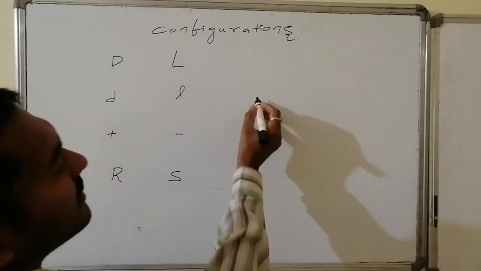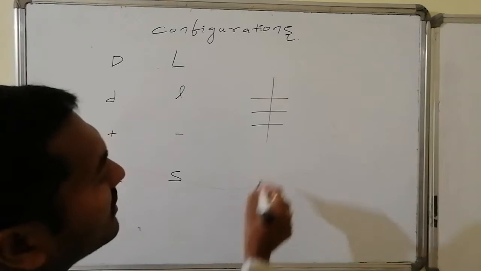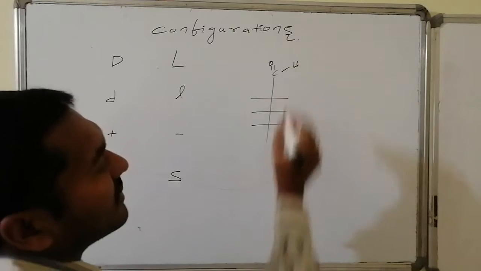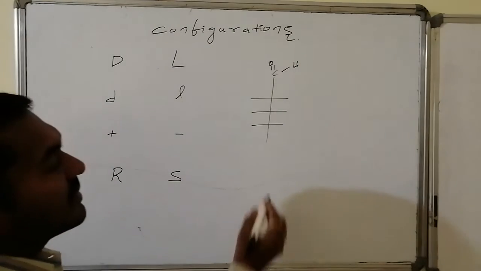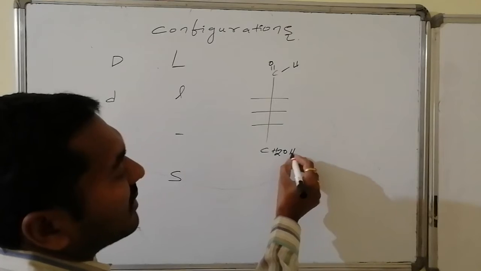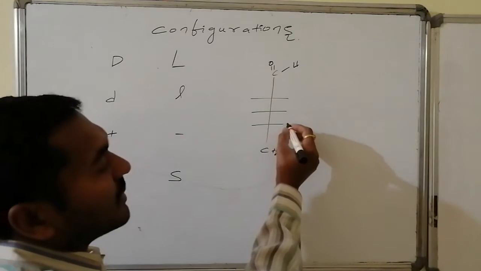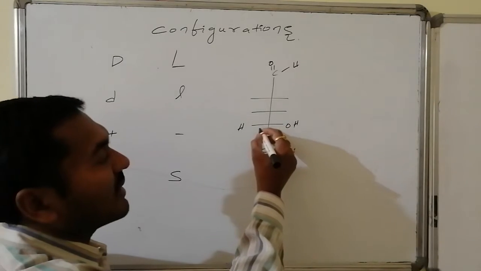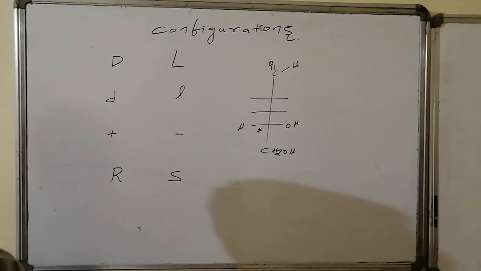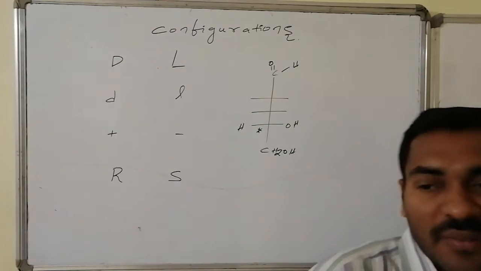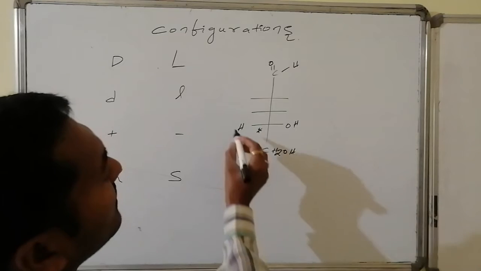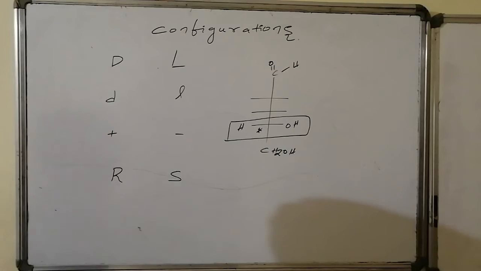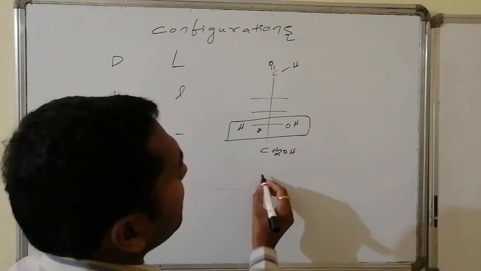The meaning of D is in the Fischer representation of any sugar consisting of any number of carbon atoms. The top may be the aldehyde carbon atom or the keto carbon atom at the second position. The last one is generally the alcohol, whereas the first carbon atom from the last is the last chiral carbon. If the most electronegative group on this chiral carbon is present towards the right, then irrespective of its rotation and any other information, all such things are generally known as what?